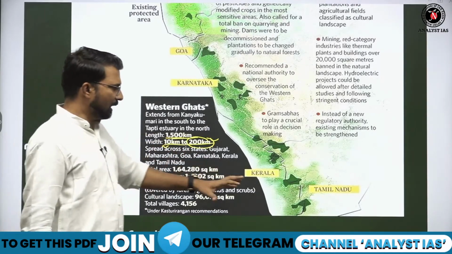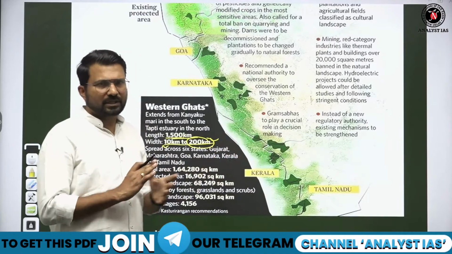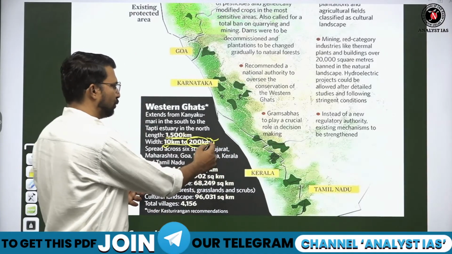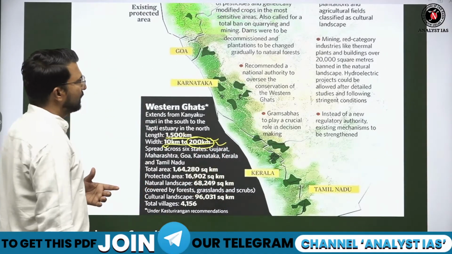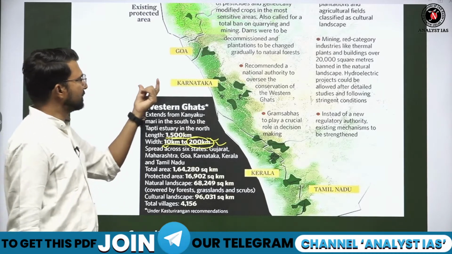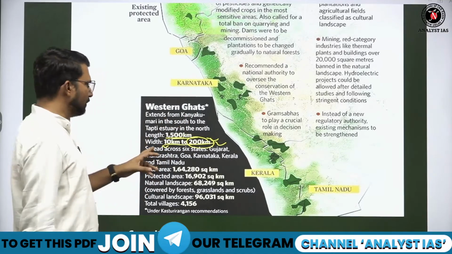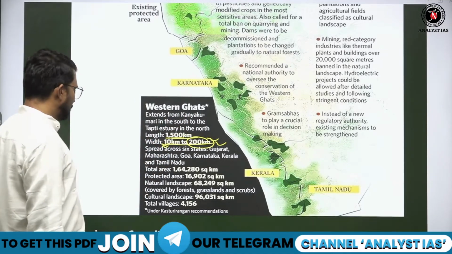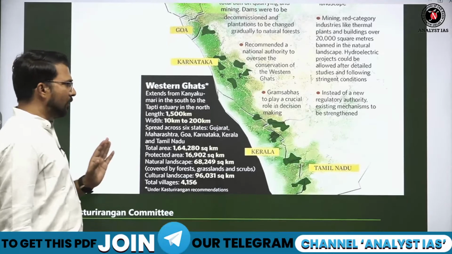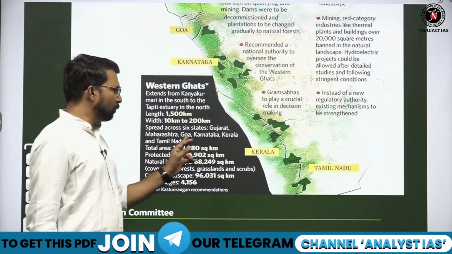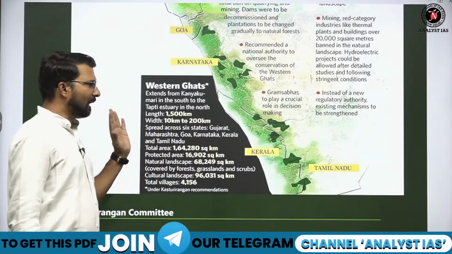In Karnataka, the width of Western Ghat is maximum, 200 km, and in Gujarat it is very narrow, only 10 km. It spreads across Gujarat, Maharashtra, Goa, Karnataka, Kerala and Tamil Nadu.